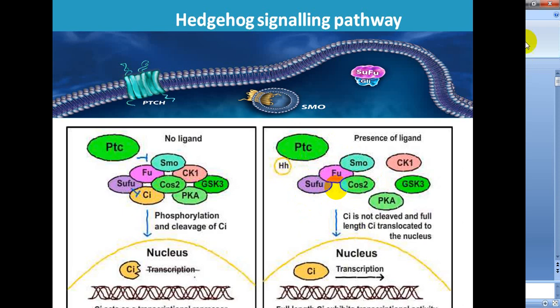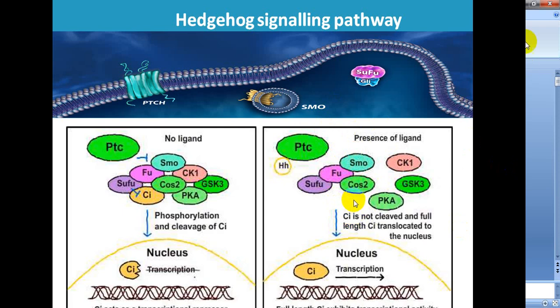In presence of hedgehog, SMO accumulates, leading to the binding of COS2 to SMO and preventing the conversion of CIA to CIR.